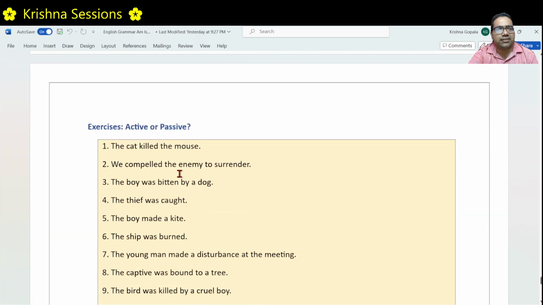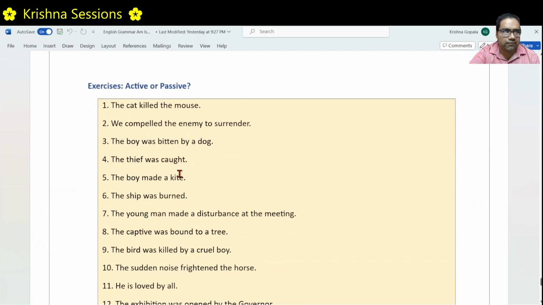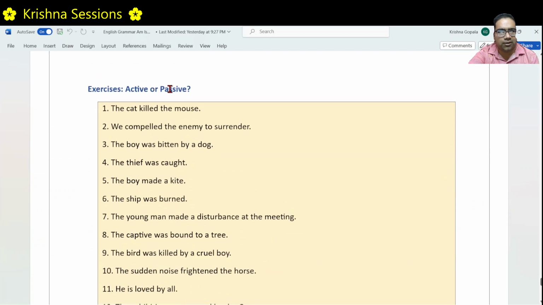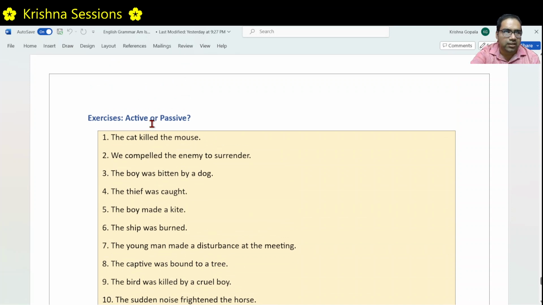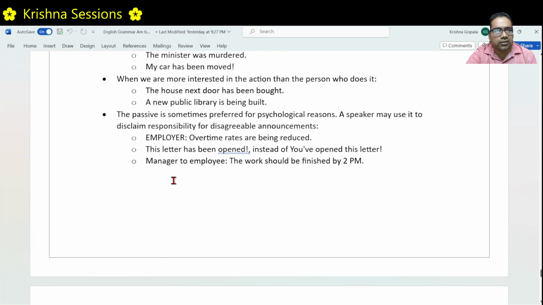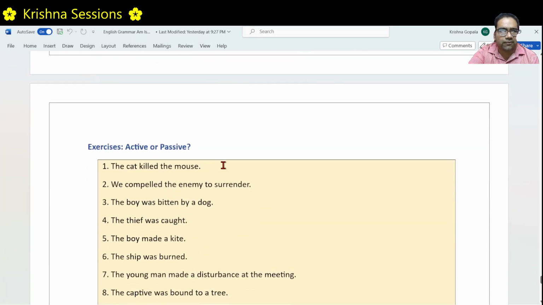Let us look at some exercises and just identify whether the verb is in active voice or passive voice. We are not so worried about converting active to passive. For that, we need to understand a little bit about tenses. Then we'll be able to convert a given sentence from active voice to passive voice.